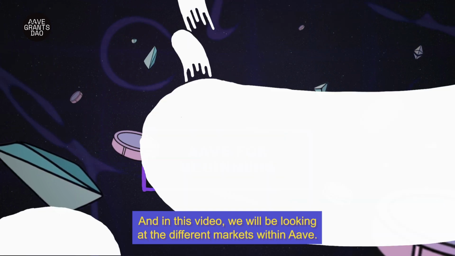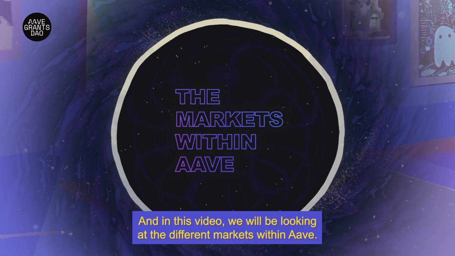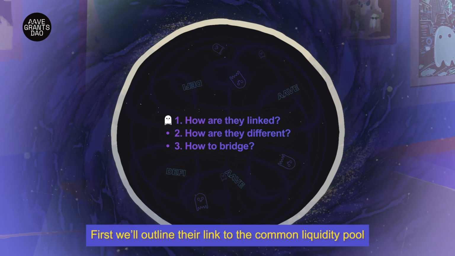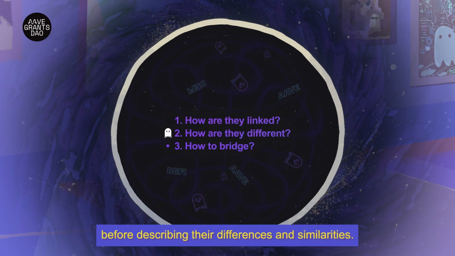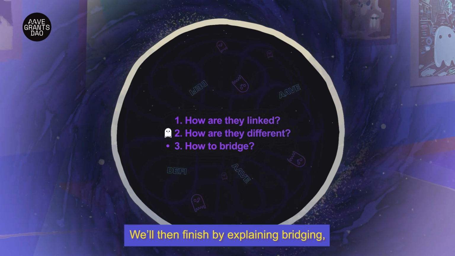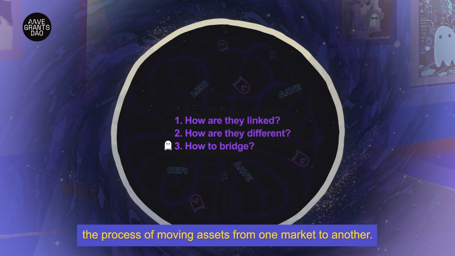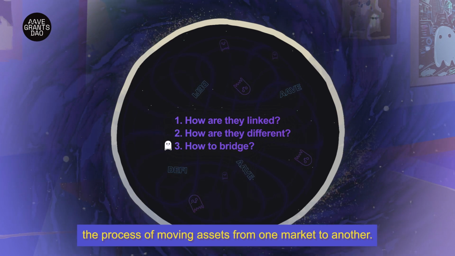And in this video, we will be looking at the different markets within Aave. First, we'll outline their link to the common liquidity pool before describing their differences and similarities. We'll then finish by explaining bridging, the process of moving assets from one market to another.